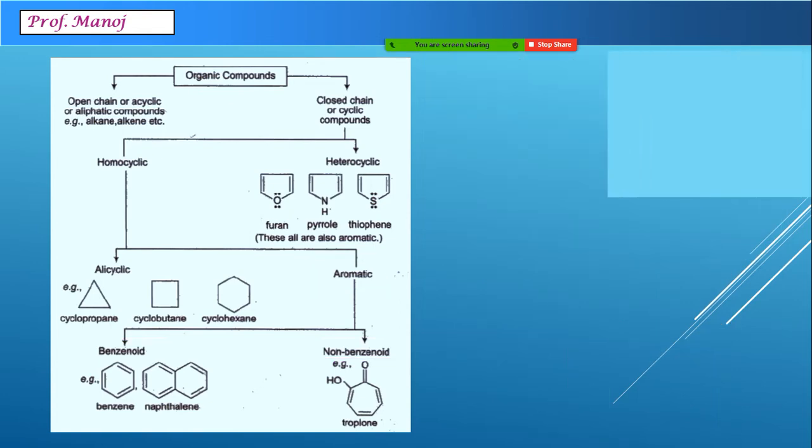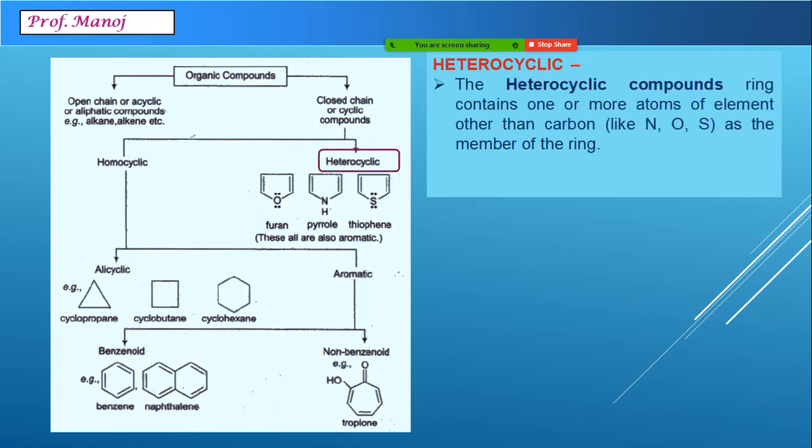After homocyclic, we now come to the heterocyclic compounds. Under heterocyclic, the compounds contain rings in which at least one member is other than carbon. Most of the time, the commonly occurring other members are nitrogen, oxygen, or sulfur. Once again, these compounds also can be heterocyclic aromatic or heterocyclic non-aromatic.